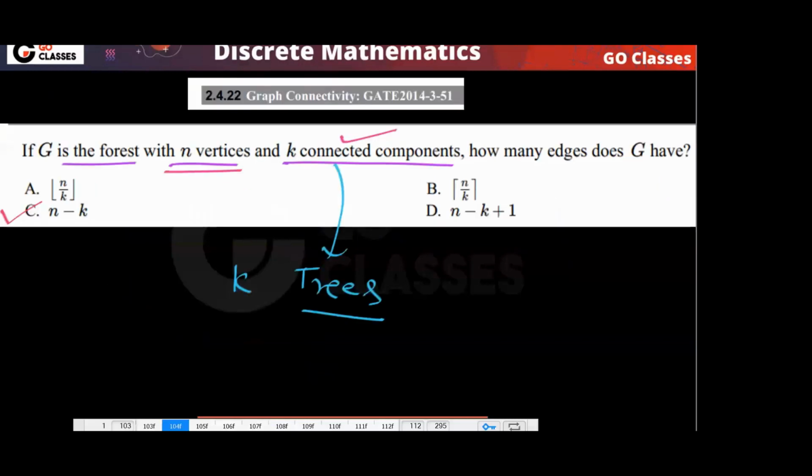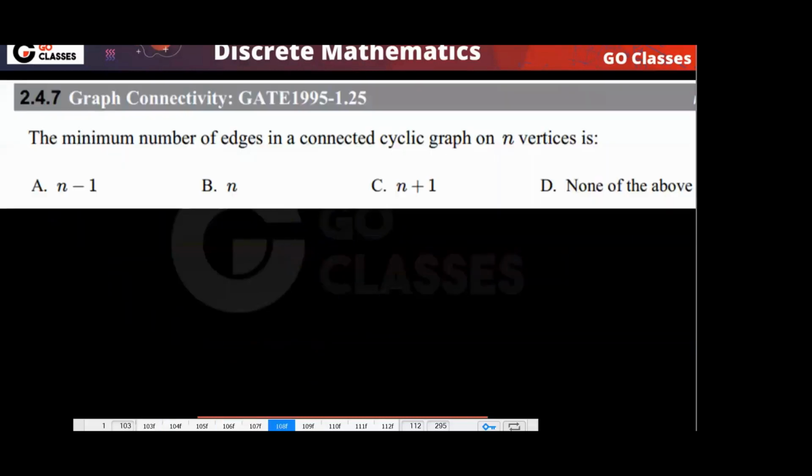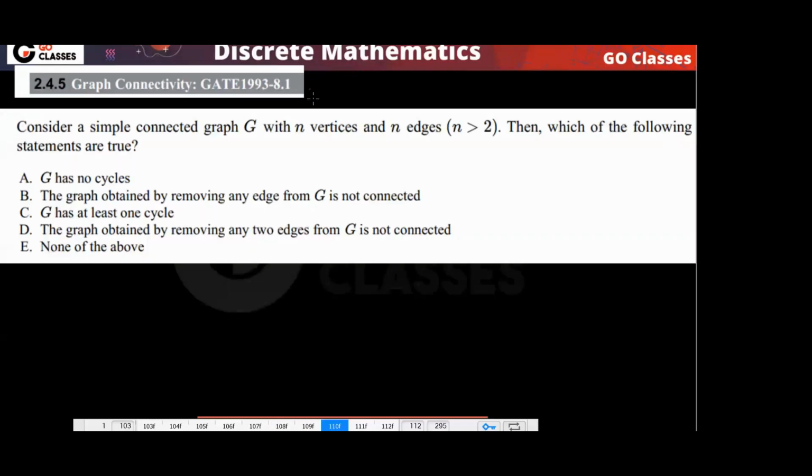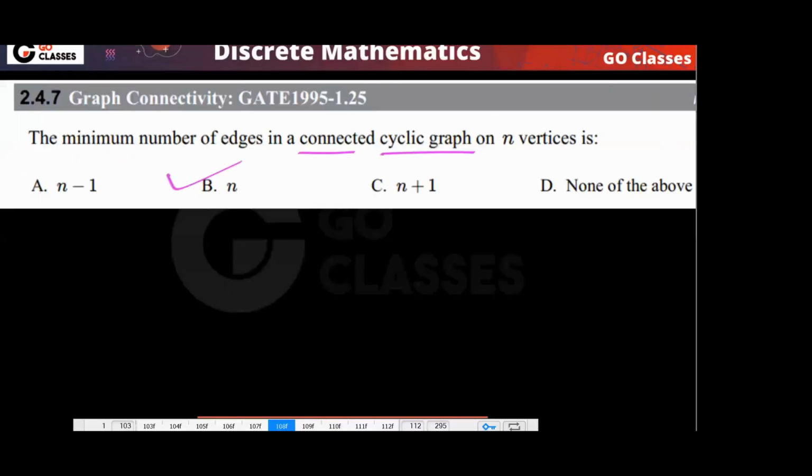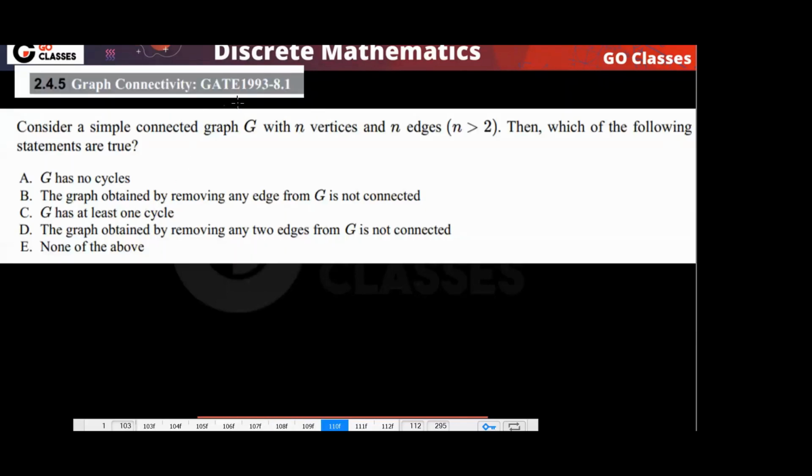Is this clear to everyone? Tell me. This is a GATE 2014 question. What about this question, GATE 1995? What will be the answer? The minimum number of edges in a connected cyclic graph. So the answer will be n. The question is asking about a connected cyclic graph. We have already seen this. This is a GATE 1993 question.